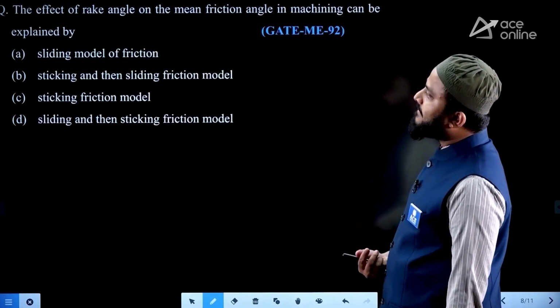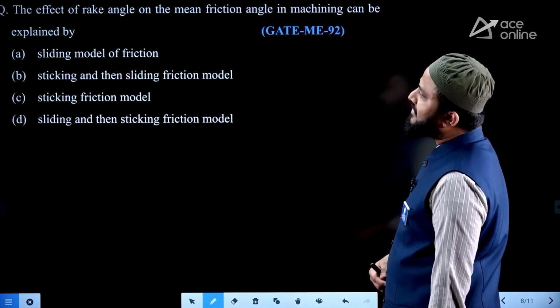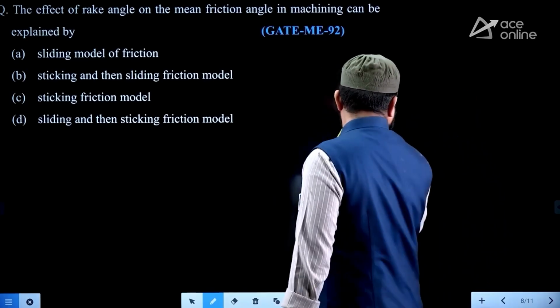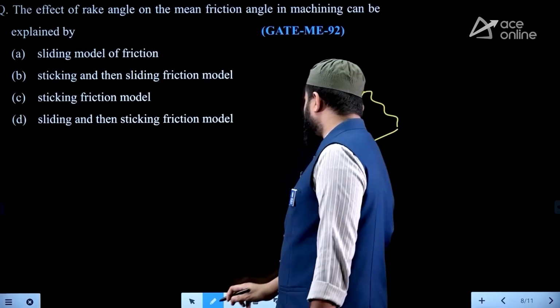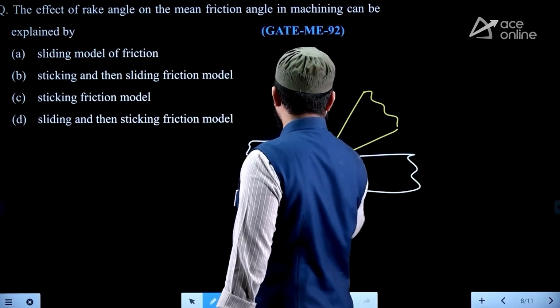Now next, the effect of rake angle on the mean friction angle in machining can be explained by... See, basically when you engage the tool to perform the machining operation, after metal removal, the chip flows over the rake face, right?